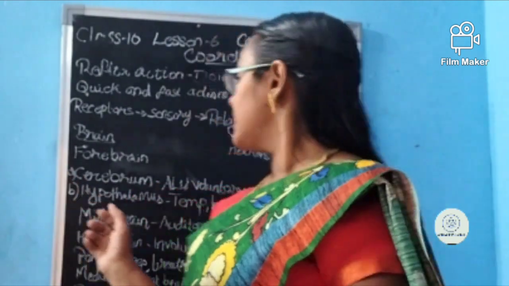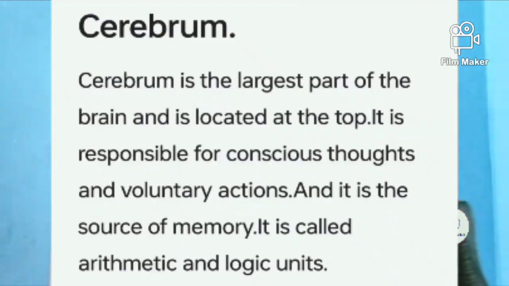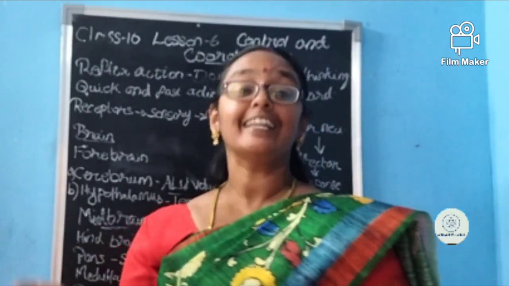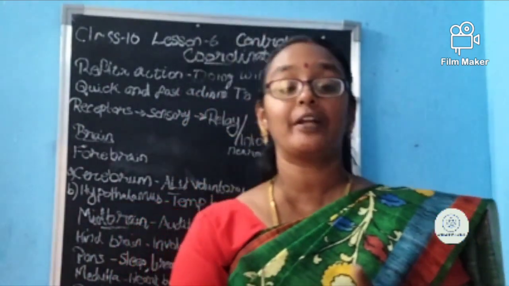It is the center of arithmetic and logic in the human body. What is that, ma'am? Cerebrum. Have you heard about the arithmetic and logic unit, ALU, in a computer? Yes, it is seen in the CPU, right? Like that, the arithmetic and logic unit of our human body is what, ma'am?